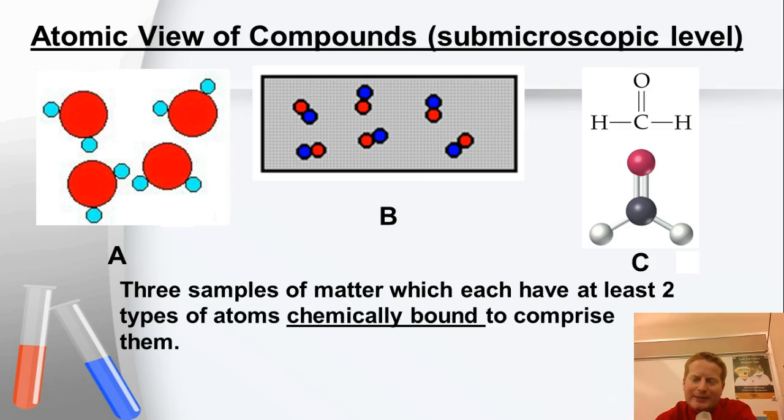And one of the most important things is they must be chemically bound to each other. So notice these are bound, those are bound, and those are bound. That's what makes it a compound.